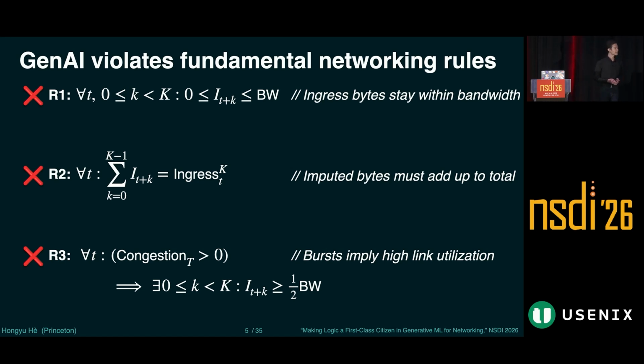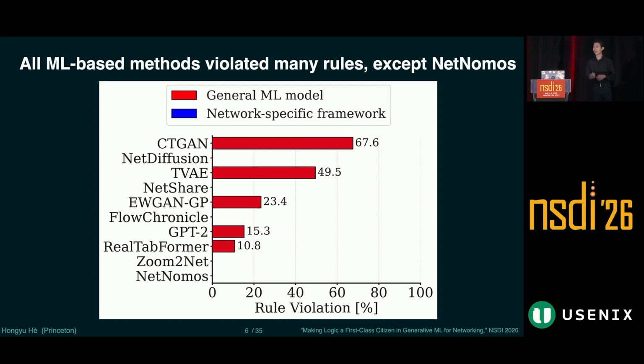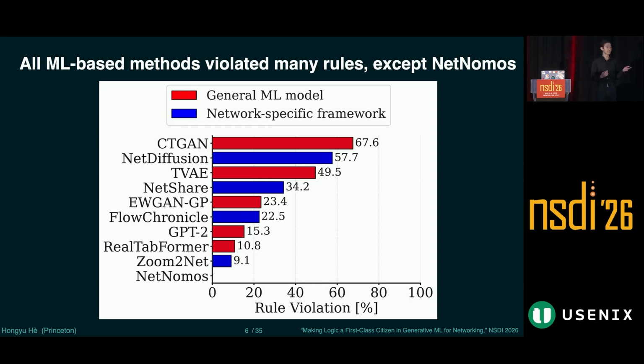In fact, in practice, we've seen a lot of rule violations, even for state-of-the-art data generators. In this graph, on the x-axis, we have the rule violation in percentage. On the y-axis, we have different ML-based data generators. As you can see, they violate large numbers of rules. Even network-specific frameworks are not necessarily doing any better. Only NetNomos, which is what we are proposing in this work, can achieve zero rule violations.